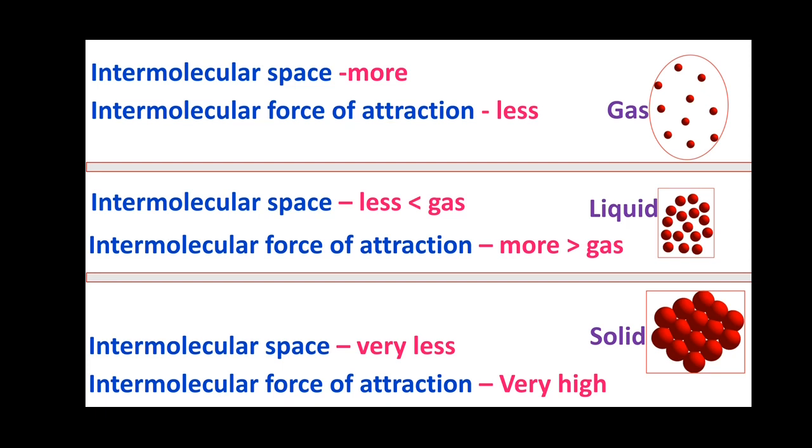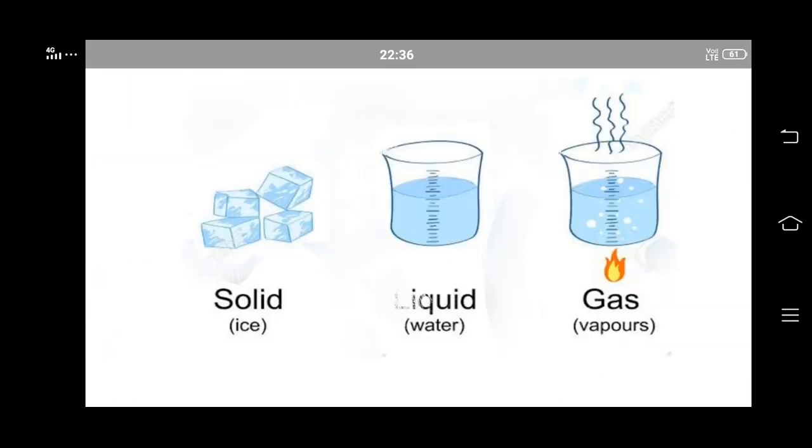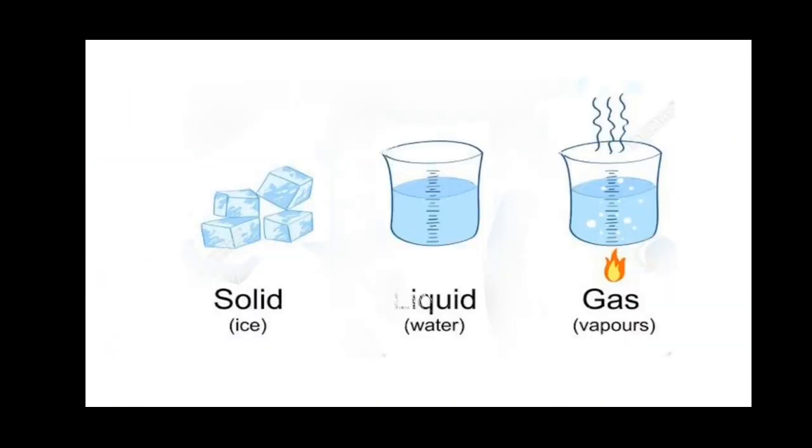We know that water can exist in three different states. Is it? That is, ice is in solid state, water is in liquid state, and water vapor is in gaseous state.